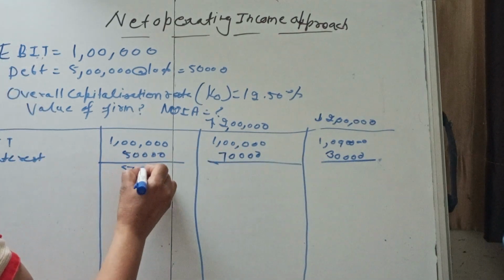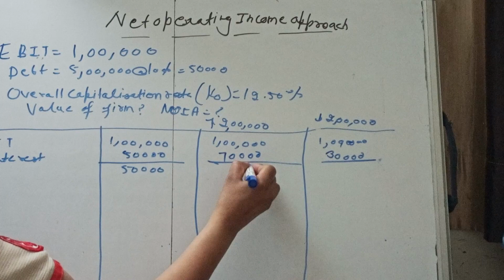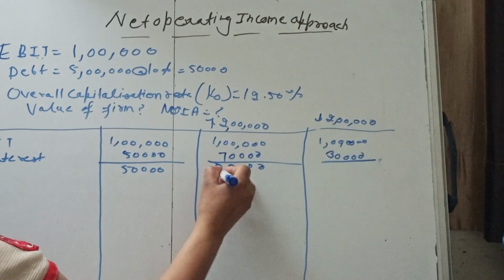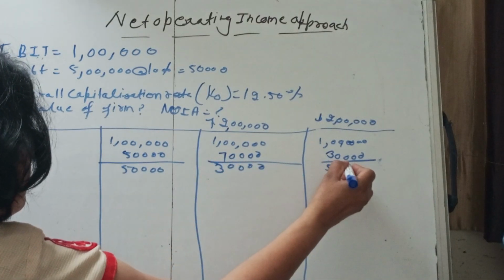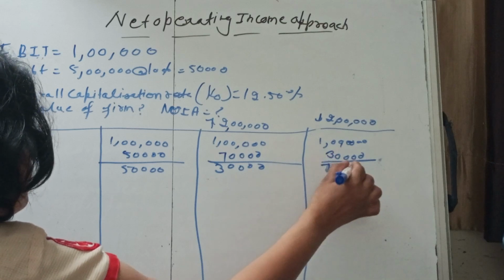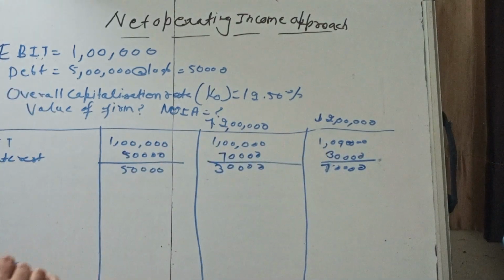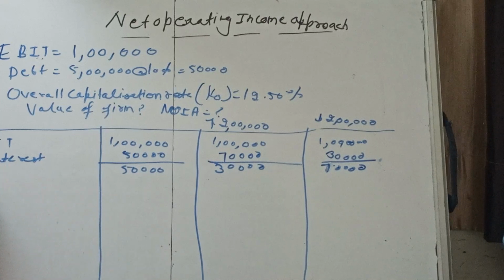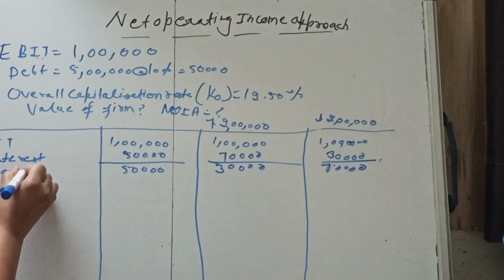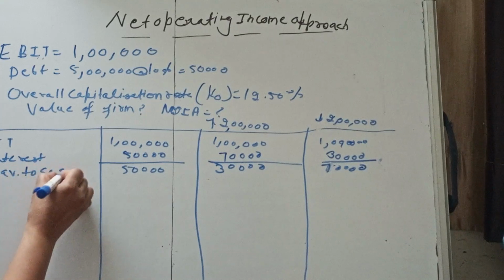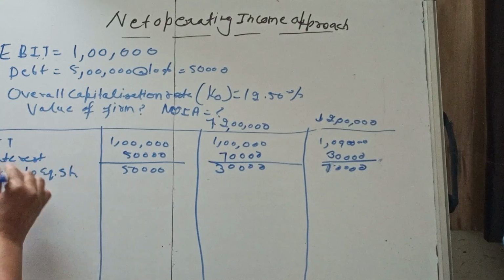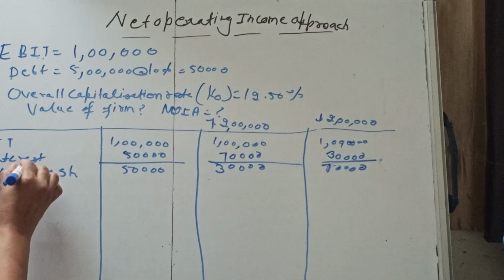So this comes out 50,000, 30,000 or 70,000. Okay, this is the earning available for equity shareholder. You can write down here earning available to equity shareholder.